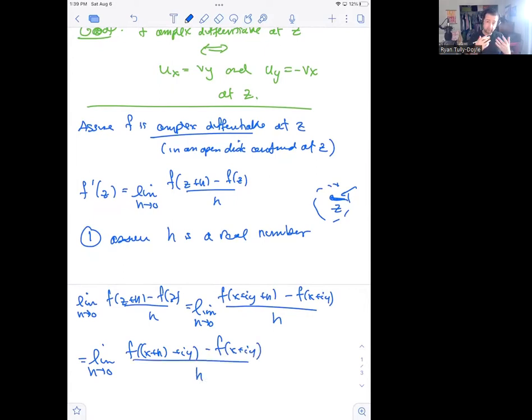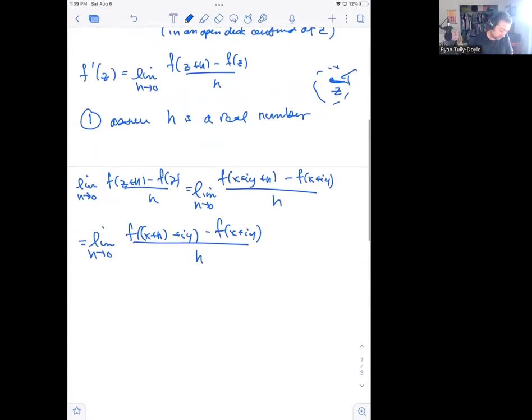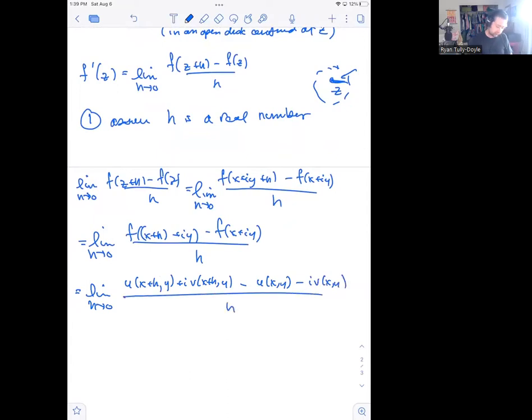And now I can cut f into its real and imaginary parts, which gets me the limit as h goes to 0 of u of x plus h comma y plus i times v of x plus h comma y minus u of xy minus iv of xy, all divided by h. And these are just expressions for the partial derivatives.